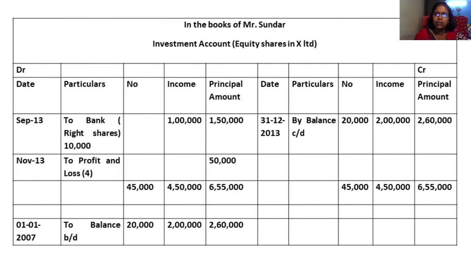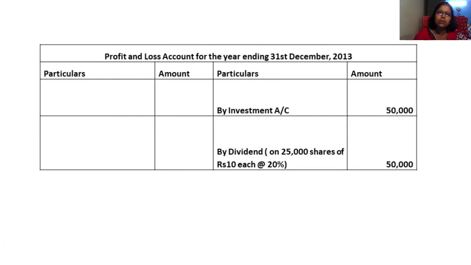20,000 shares. What is the actual value of the share? 10. So 2 lakhs. So what is the principal amount? 2,60,000. This will come as the balancing figure. The same balance is carried on for the next year. This is your investment account. Profit and loss account: debit expenses and losses, credit income and gains. So whatever the profit is, you have to write it in the credit column. By investment, 50,000 profit we have got.